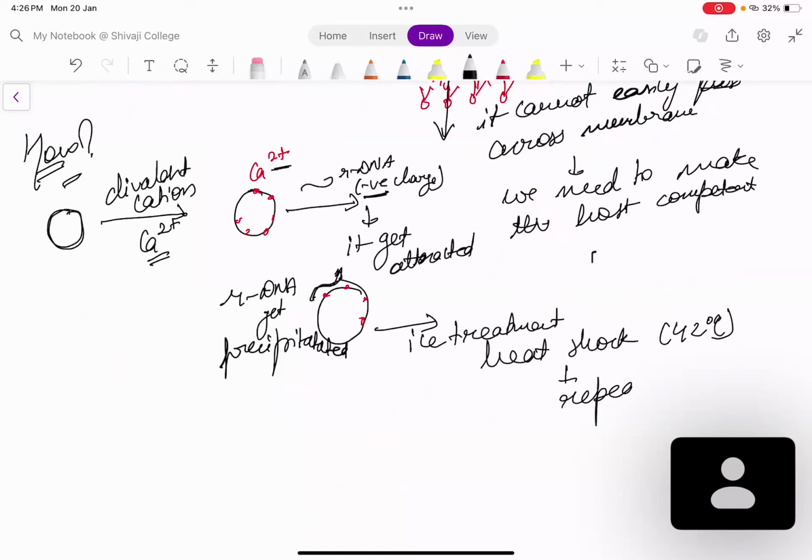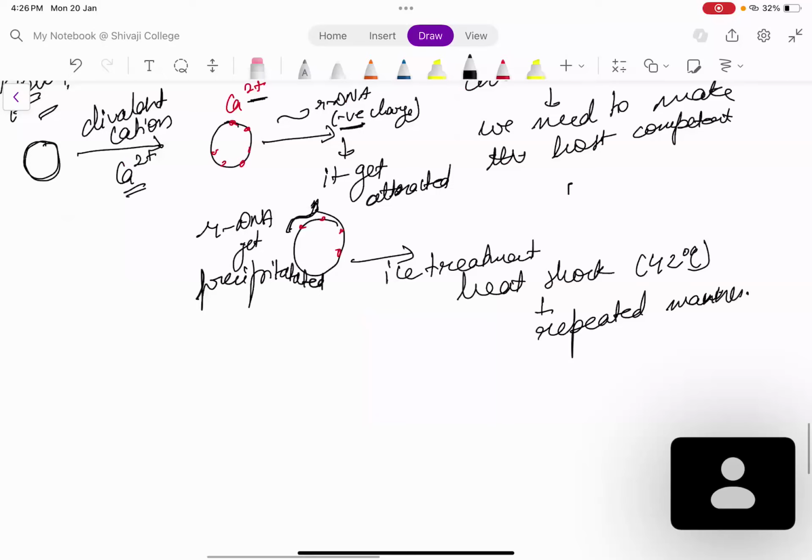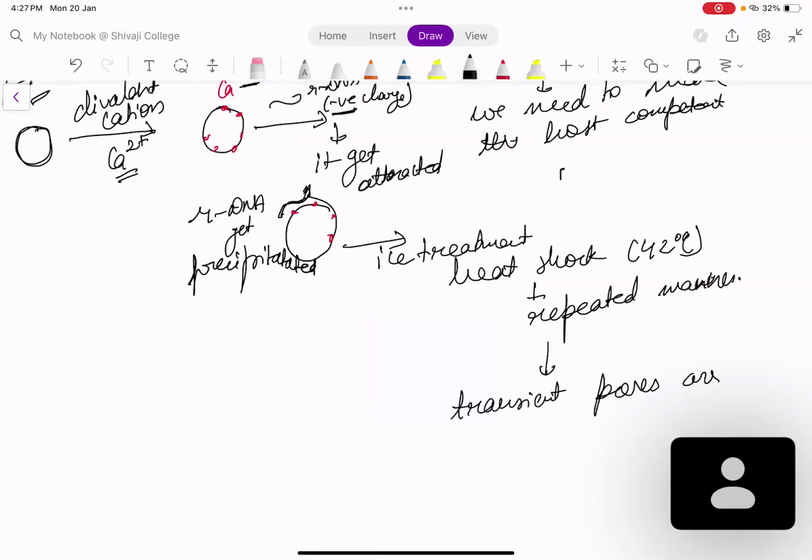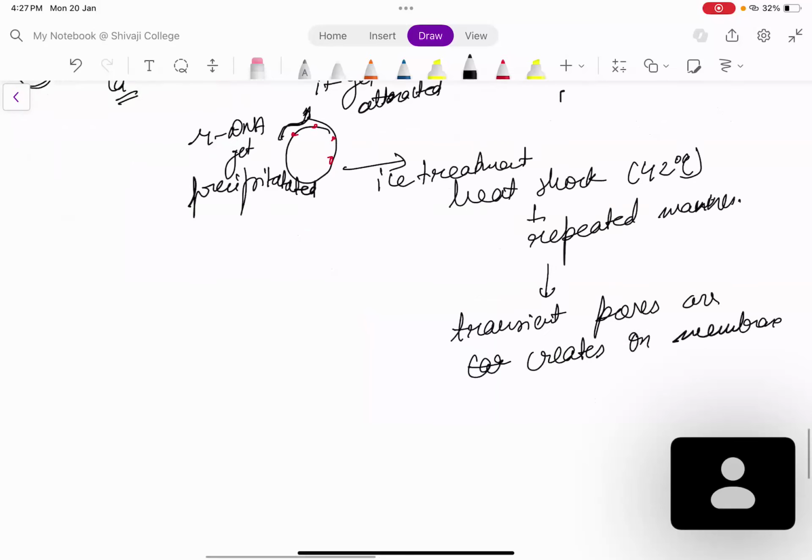I hope you have understood this. एक बार इसे देख लो. इसमें कुछ डाउट है तो बताओ. If you have any doubt in this, please write in the chat box. This is the process how you make your host competent. Why we need to make our host competent? So that it can take up the DNA from the surrounding. It cannot easily take up the DNA from surrounding.